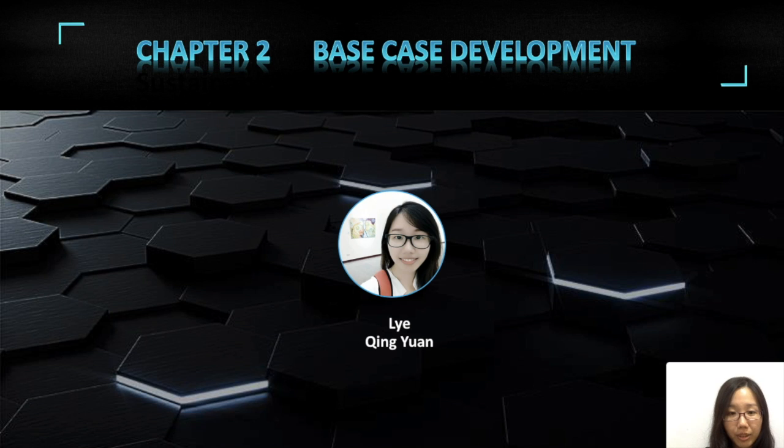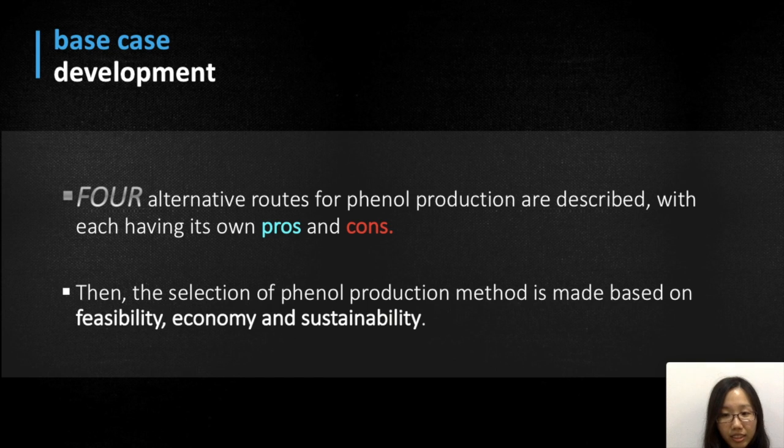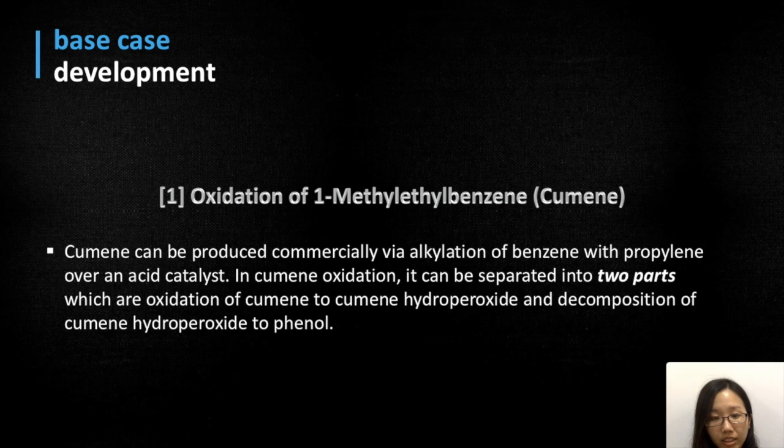Hi, my name is YUAN. Now I will discuss Chapter 2, which is the base case development of phenol. In phenol production, there are 4 alternative routes that can be used, with each having its own pros and cons. The selection of phenol production method is based on feasibility, economy and sustainability.